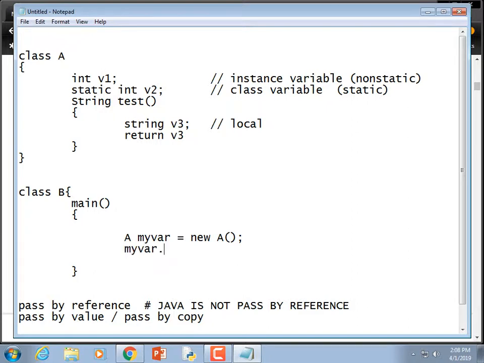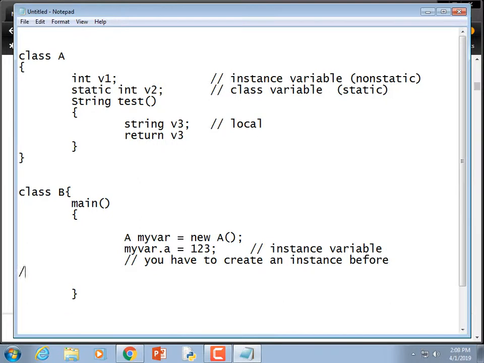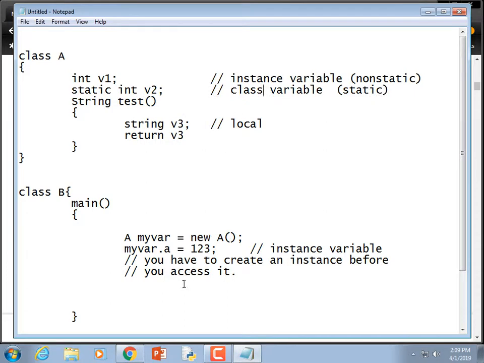You can set myvar.v1 equal to some value. That works because v1 is an instance variable, meaning you have to create an instance before you can access it. Now v2 is a static variable, meaning it's a class variable, meaning you access it through its class name. So we do not have to create an instance to get hold of v2. If we did, the Java compiler might flag it as a warning. Hey, why did you create an instance of it?